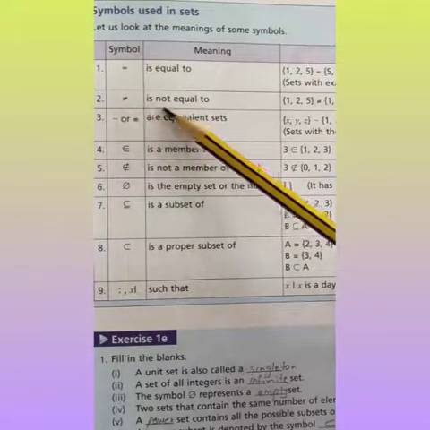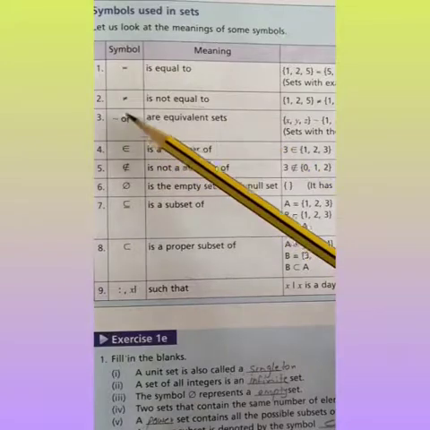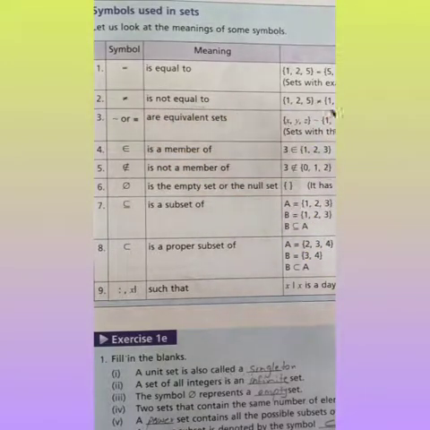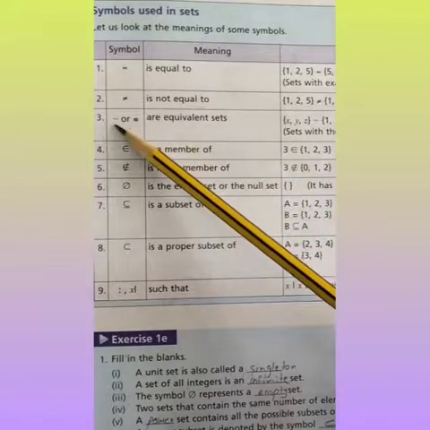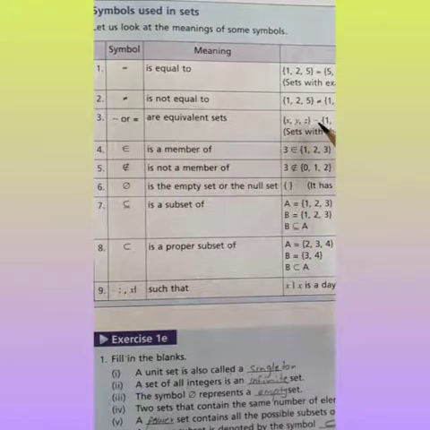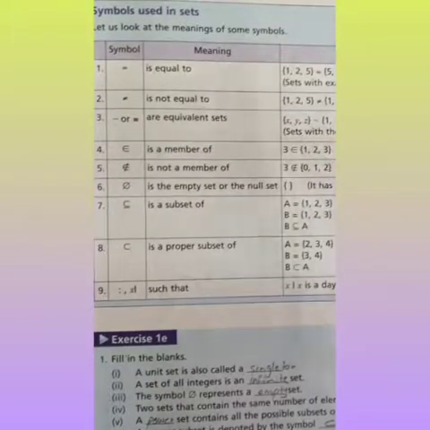Next symbol is not equal to. जब equal के ऊपर cross आ जाएगा is called not equal to. {1, 5} is not equal to {1, 4}. These symbols are equivalent sets. {x, y, z} is equivalent to {1, 2, 3}.